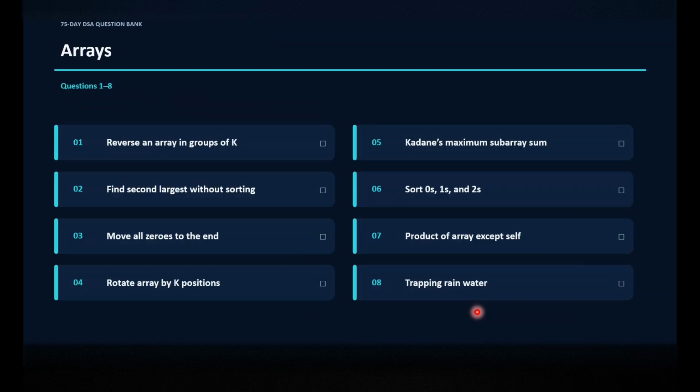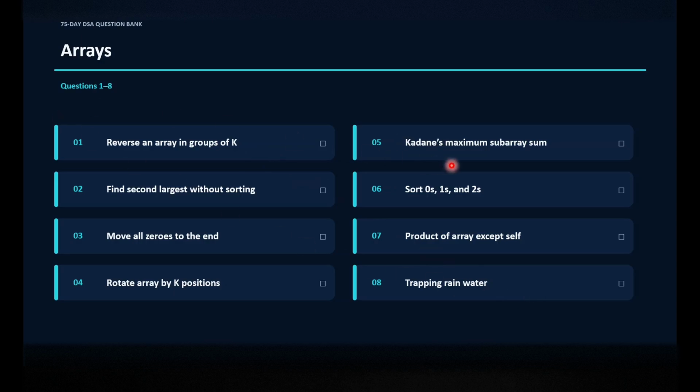So let's start with arrays. In arrays, these are the most important questions. One is reverse an array in groups of K. This is an easy question. Then from easy we'll move to some harder questions.